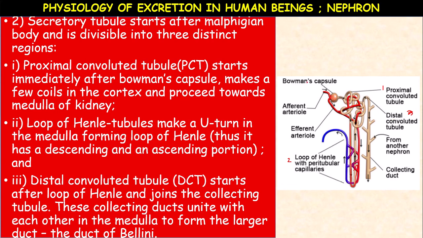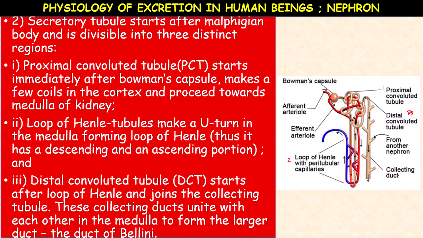So first Bowman's capsule, continued by proximal convoluted tubule, which forms several coils in the cortex region and enters into the medulla region. In the medulla region, it opens into loop of Henle. Loop of Henle opens into distal convoluted tubule, which joins the collecting tubule. Last one, collecting duct.